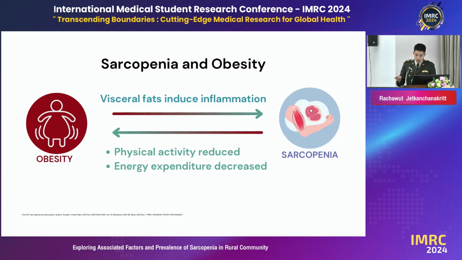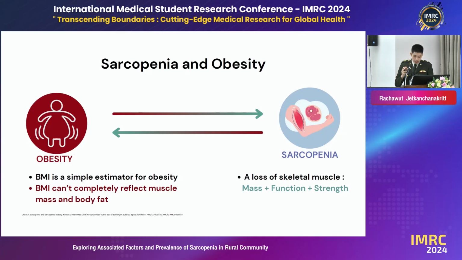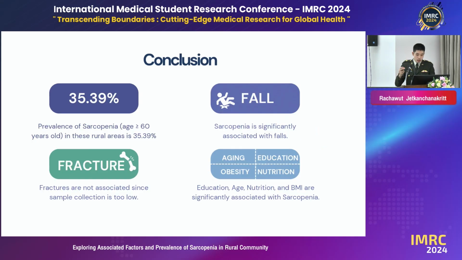By the way, obesity is estimated by BMI using only mass and height, but sarcopenia uses strength, function, and mass. Moreover, this study is a cross-sectional study, which means we cannot conclude exactly which one of them caused the other. In conclusion, the prevalence of sarcopenia in this rural area is 35%, and it is also significantly associated with falls, although